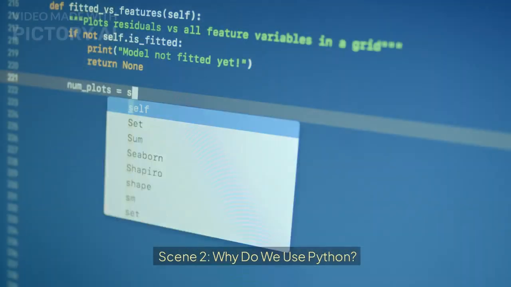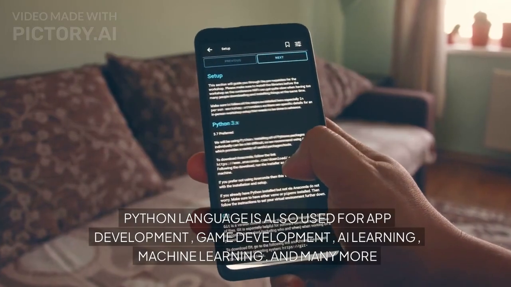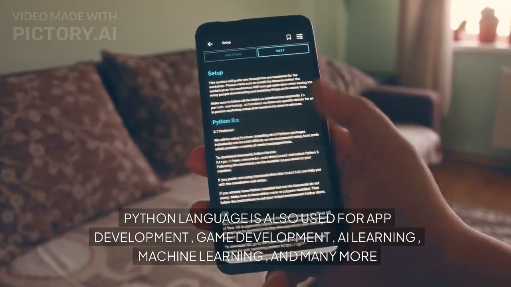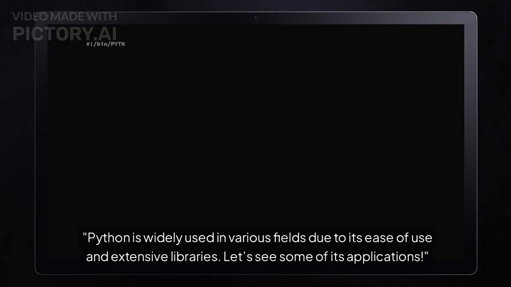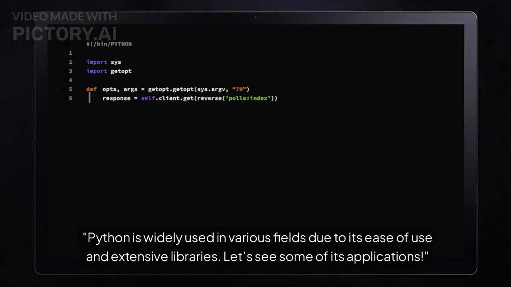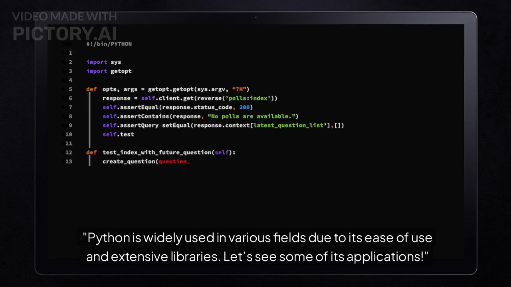Scene 2. Why do we use Python? Python language is also used for app development, game development, AI learning, machine learning, and many more. Python is widely used in various fields due to its ease of use and extensive libraries. Let's see some of its applications.